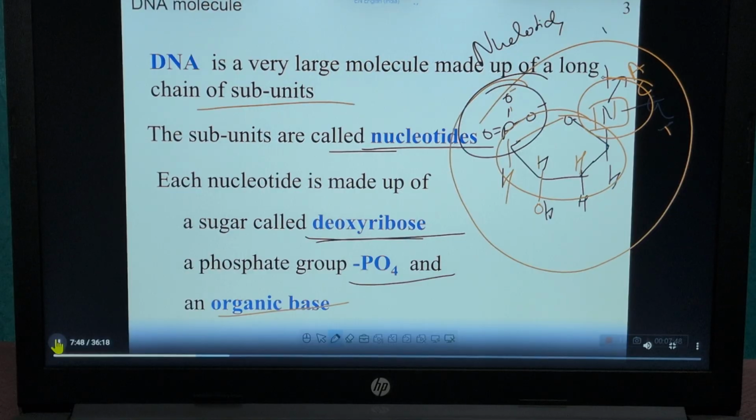How will the chain be formed? This phosphate group reacts with the hydroxyl group of another ribose sugar, and like this a polymer chain will be formed. And this nitrogenous base will form a hydrogen bond in parallel with another DNA strand. Right? Clear?